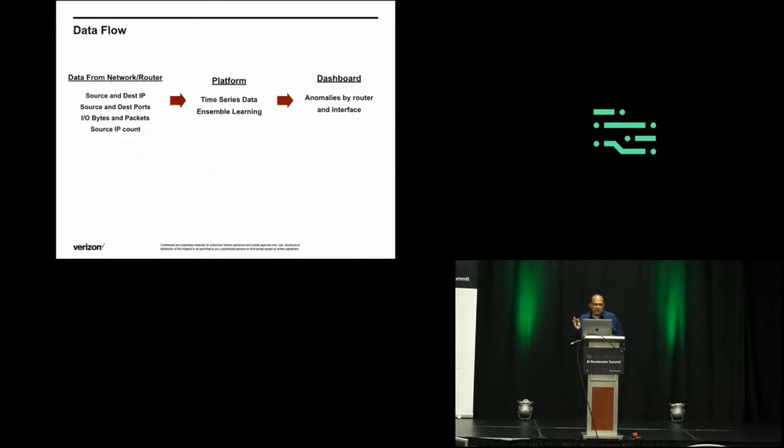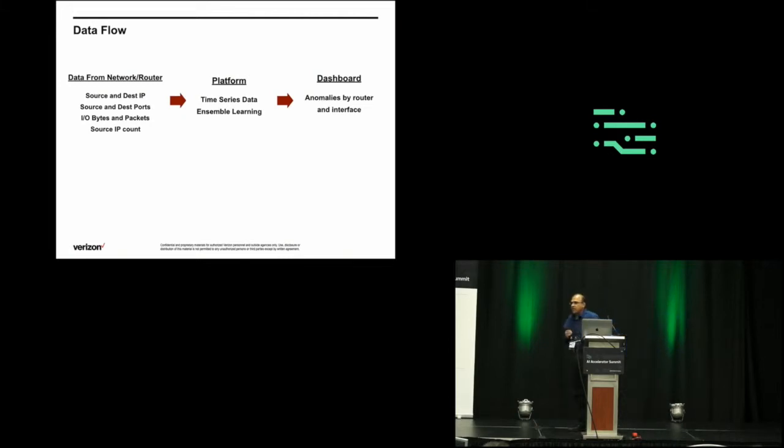Similar data flow here. Some of the key features we are showing are the source and destination IP address and the destination ports. You also see the IO bytes and packets and the source IP counts. The source IP count is a very important feature here because multiple sources are attacking a particular IP address, and that's one of the key features here.